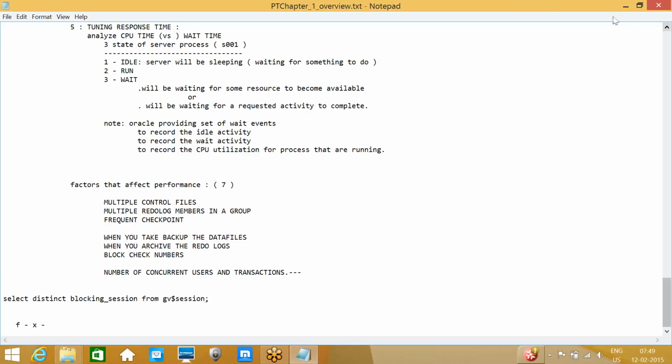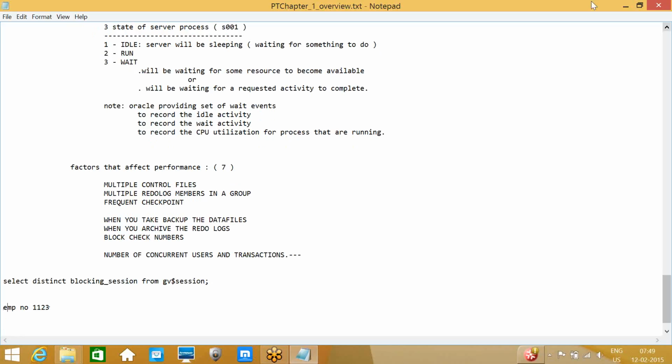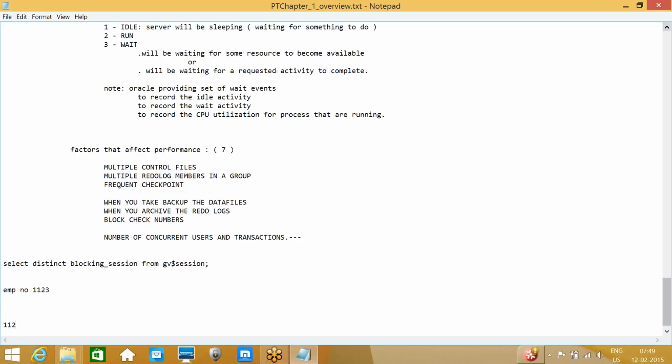But if we intimate that user, he cannot open the same session, right? He is performing operations on the same row, the same ID, the same table, whatever he is updating. Suppose on employee number 1123, you updated employee 23 to 24, that is, 1124. But you forgot to commit and you went home.